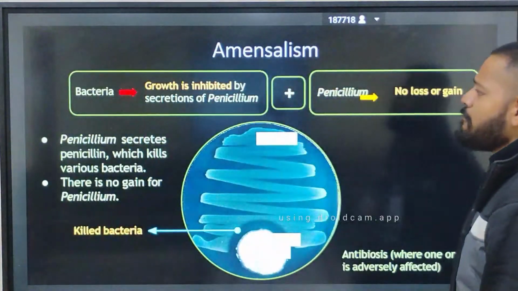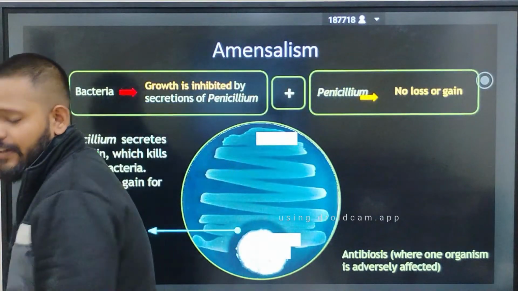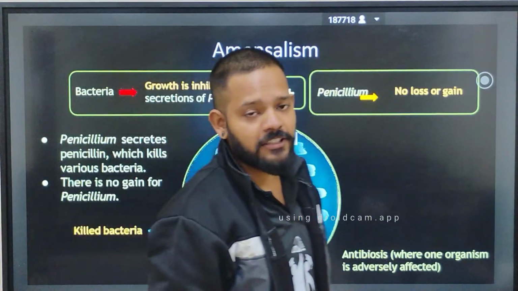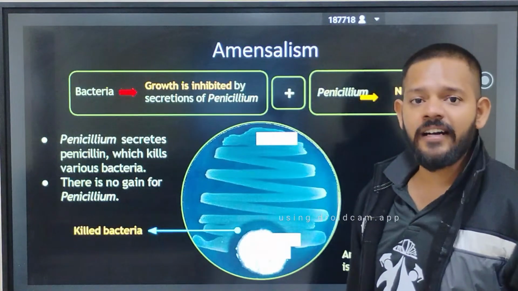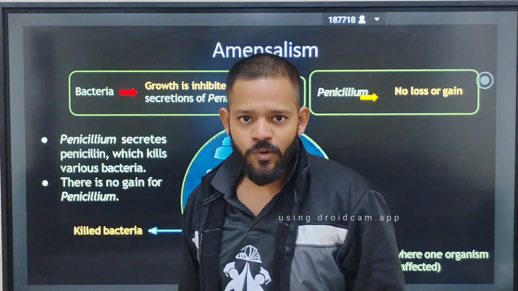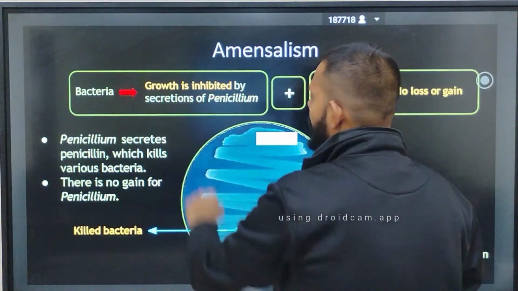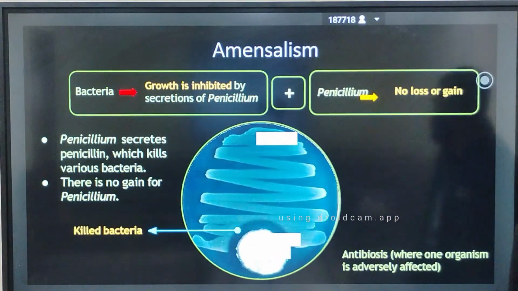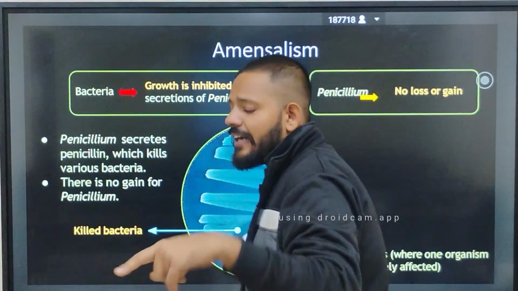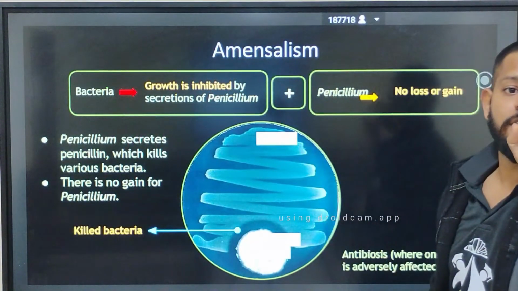Okay. The second example of amensalism is bacteria and penicillin. As you know, there is one antibiotic which is called penicillin, and it is extracted from a fungus species which is Penicillium. So bacterial growth is inhibited by secretion of penicillin. Penicillium has no loss or no gain. Bacteria is on the minus side, and your Penicillium is on the zero side.